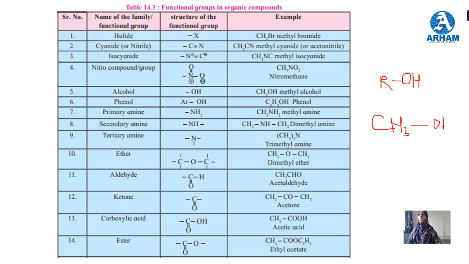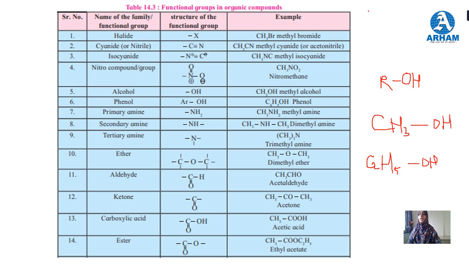Methyl alcohol is the common name, and methanol is the IUPAC name. Methyl alcohol, ethyl alcohol, C2H5. C2H5 is ethyl here, so it is ethyl alcohol, C2H5OH.